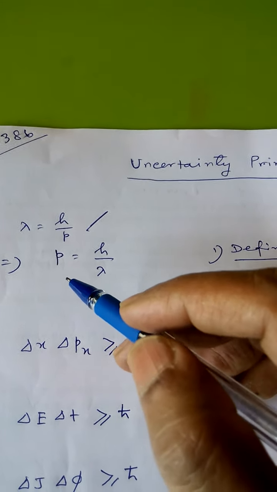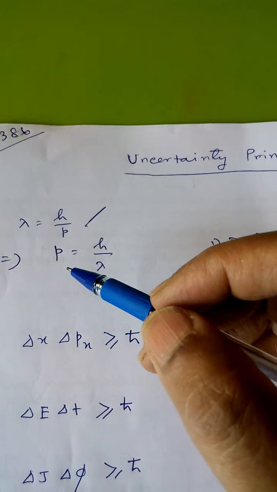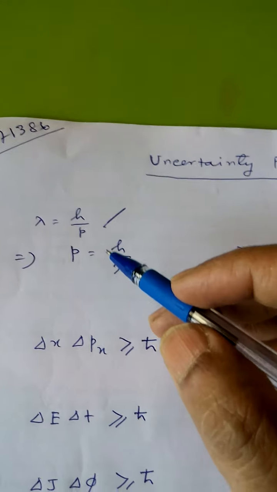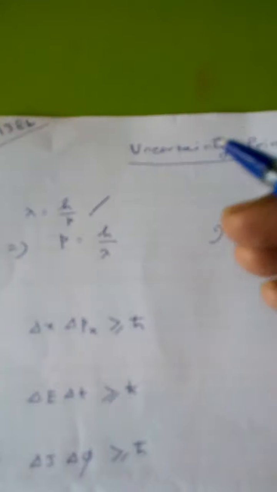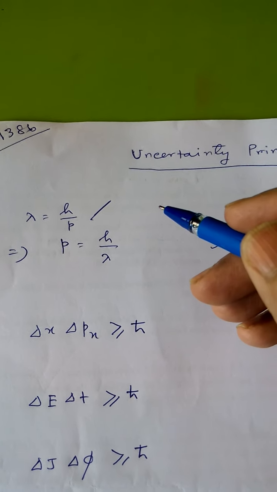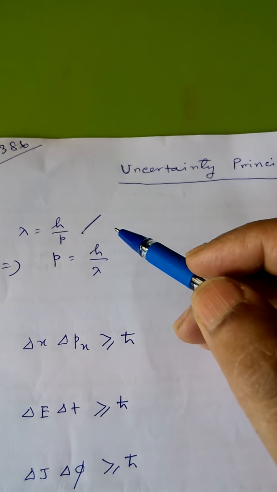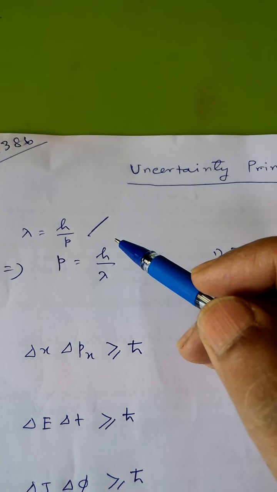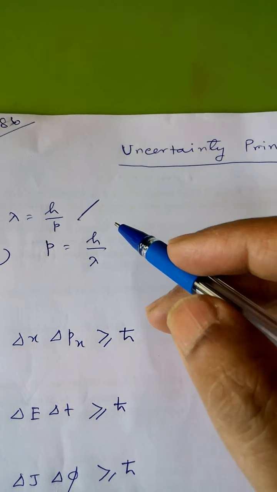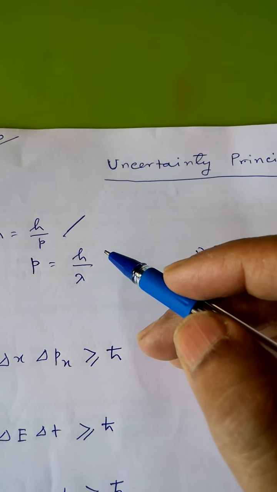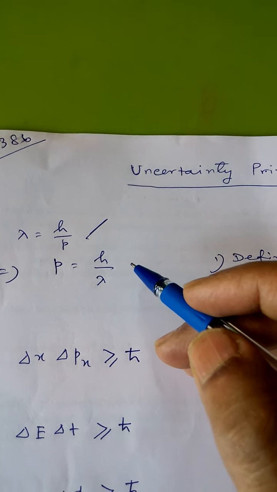So when we apply quantum theory, it is not possible to measure position and momenta simultaneously and accurately. Both quantities cannot be measured with high accuracy at the same time. On the basis of this consideration, Werner Heisenberg in the year 1927 established this principle of uncertainty.